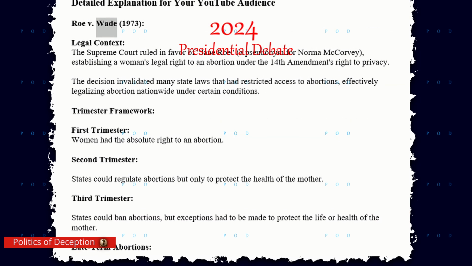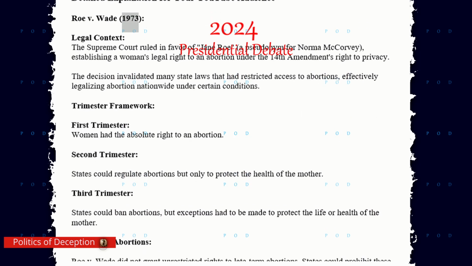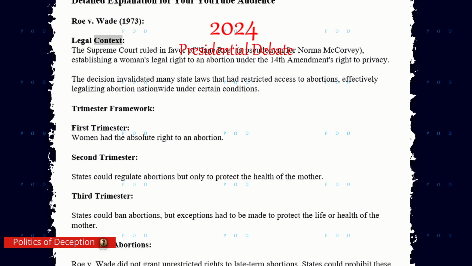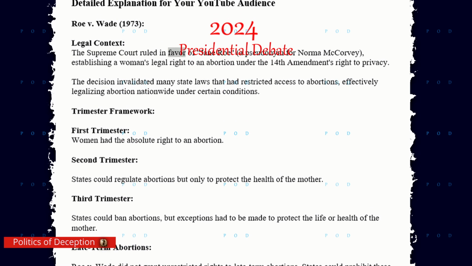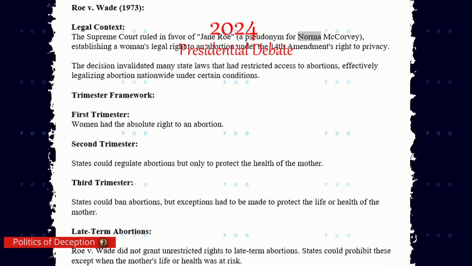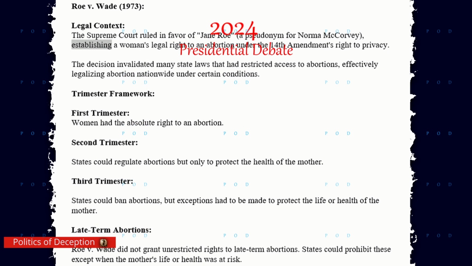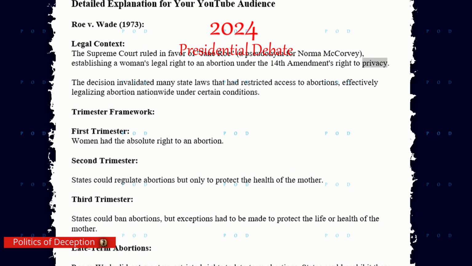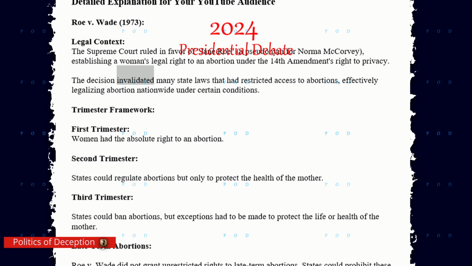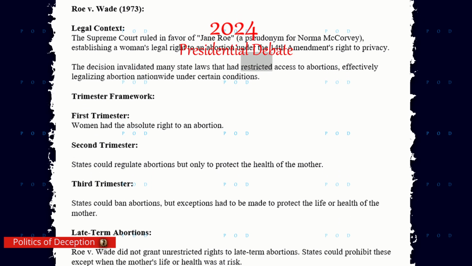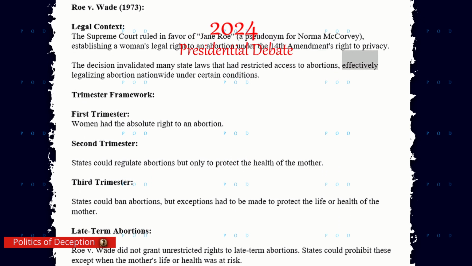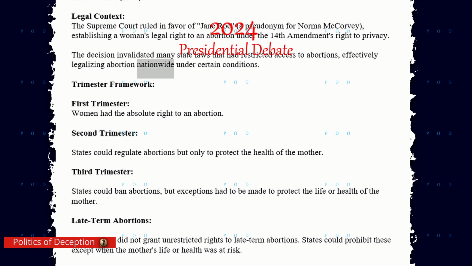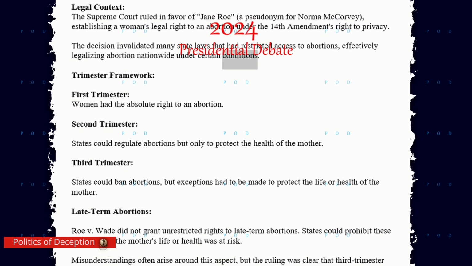Roe v. Wade, 1973. Legal context. The Supreme Court ruled in favor of Jane Roe, a pseudonym for Norma McCorvey, establishing a woman's legal right to an abortion under the 14th Amendment's right to privacy. The decision invalidated many state laws that had restricted access to abortions, effectively legalizing abortion nationwide under certain conditions.